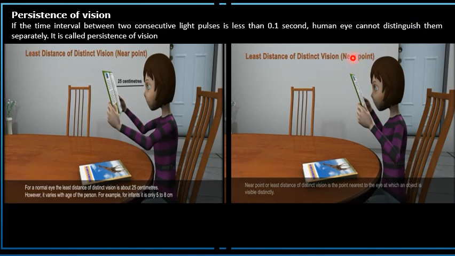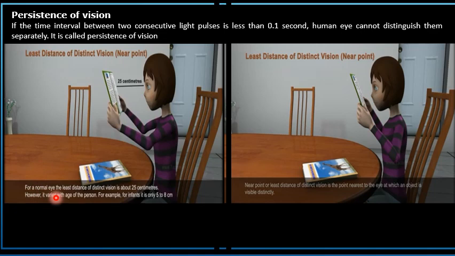Near point, or least distance of distinct vision, is the point nearest to the eye at which an object is visible distinctly.